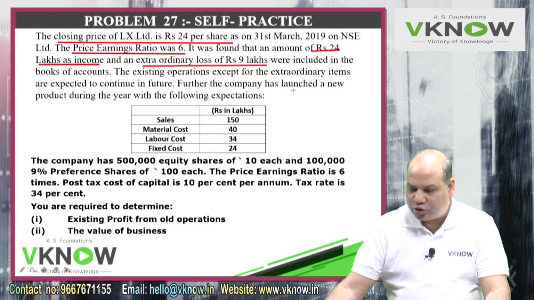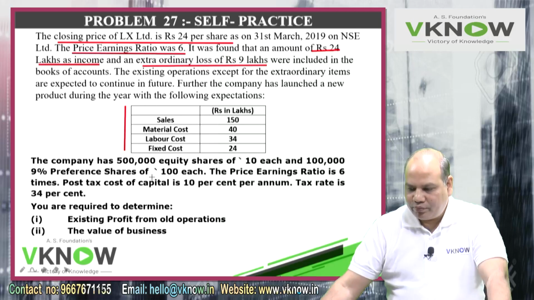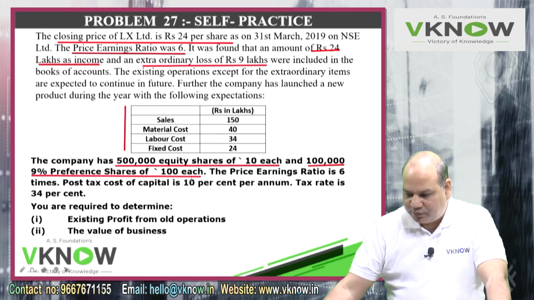Further, the company has launched a new product during the year with the following expectation. So this is the income that you will generate from the new business: sales, material, labor, fixed cost. So after computing the income of existing operation, I will add the income of new product. That will give me total profit for the future year. The company has 5 lakh equity shares of rupees 10 each and 1 lakh 9% preference shares of rupees 100 each. So this company has some preference share also.